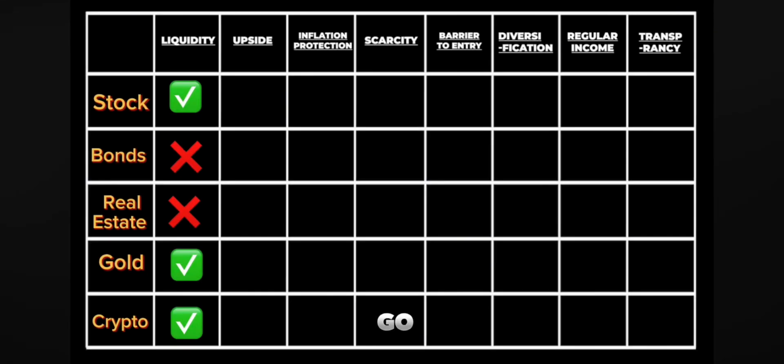Can the stock price go high? Yes, it can. Can we get a lot of money from bonds? Not really. Can we get a lot of money from real estate? Well, it depends on the location. How about gold? Not that much. How about crypto? The answer is high.